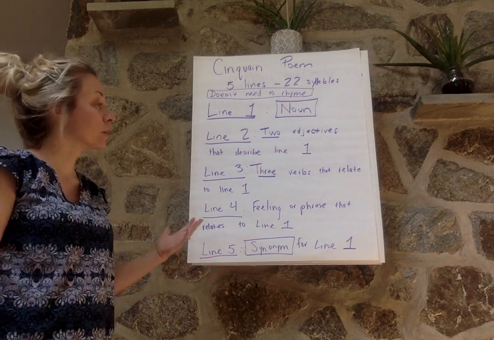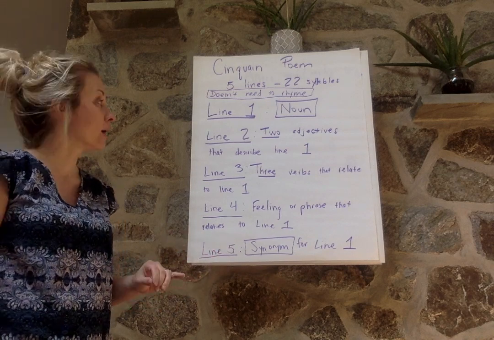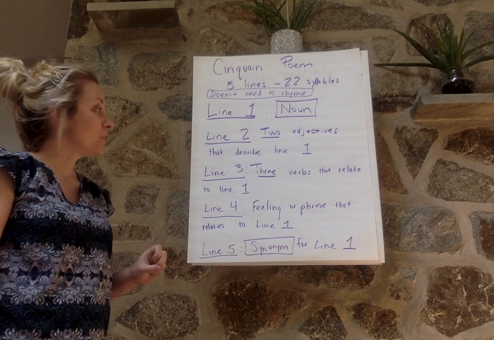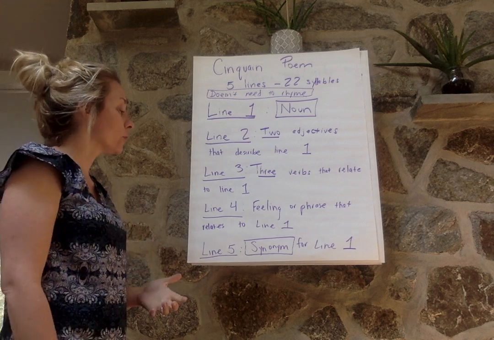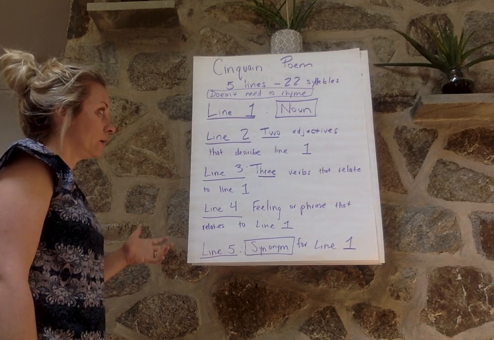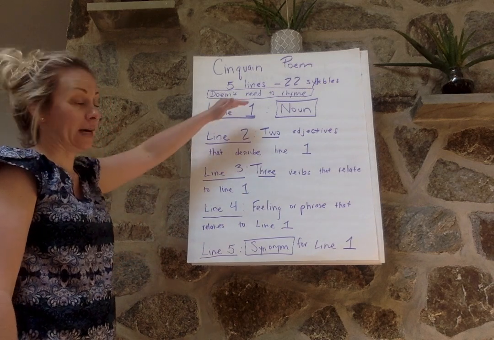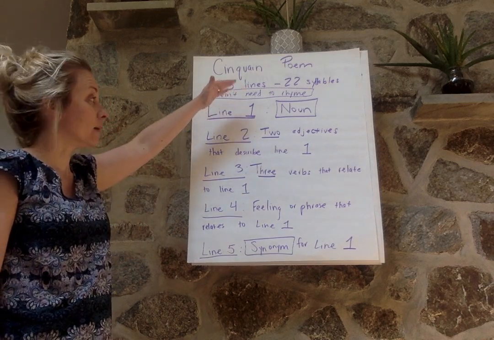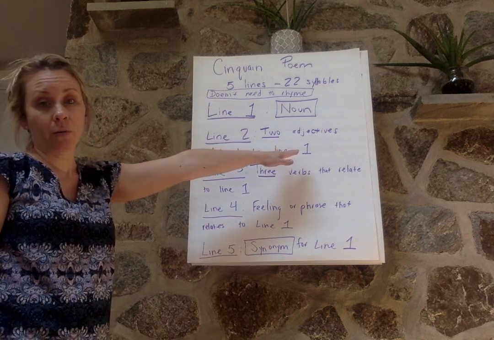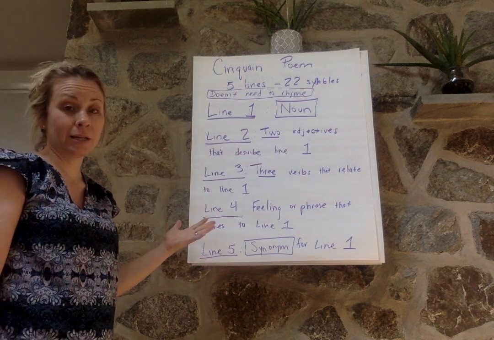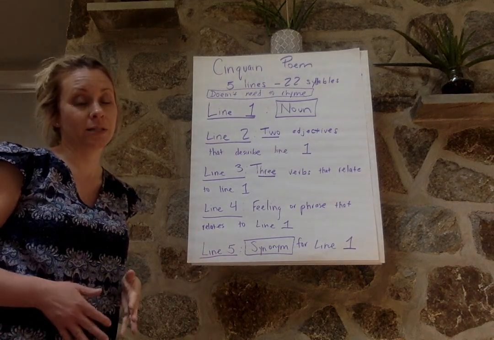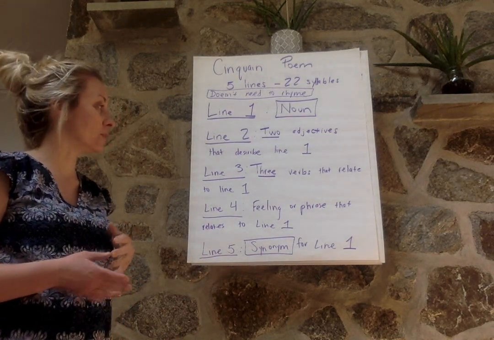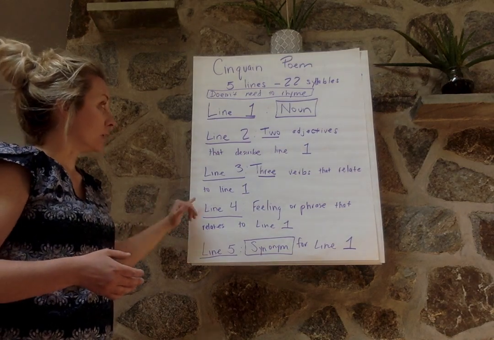So line 1, you're going to be putting a noun, okay? Line 2, 2 adjectives that describe line 1. Line 3, 3 verbs that relate to line 1. Okay. Now we all know that a noun is a person, place, or thing, or an idea. We know adjectives are describing words of nouns, and we know a verb is an action word. You can do it, you can do it. It's a verb, right? So a verb is something that you can do, and that relates back up to line 1.